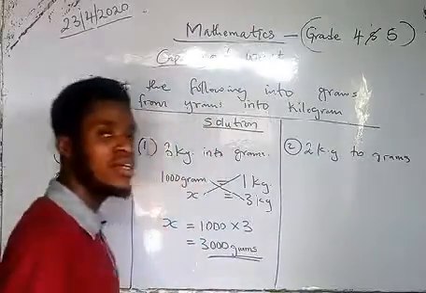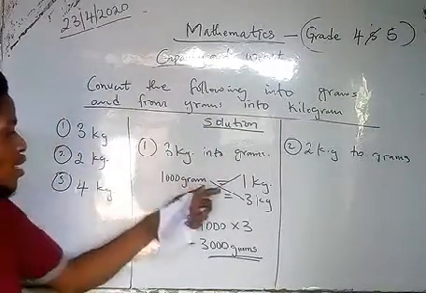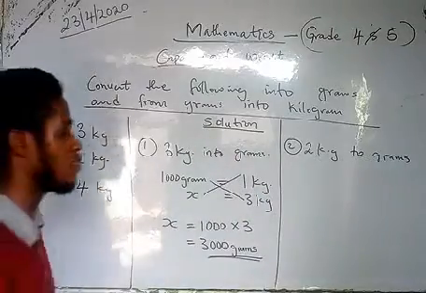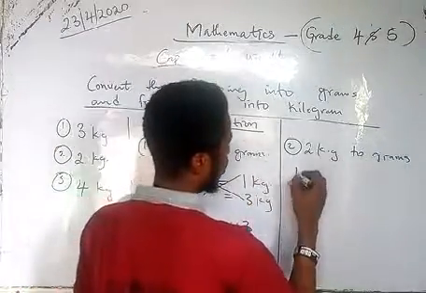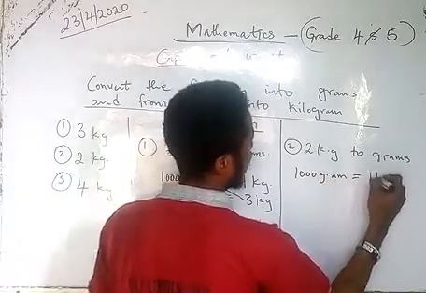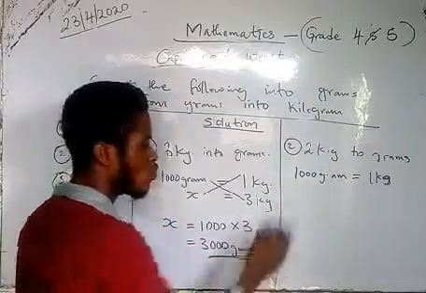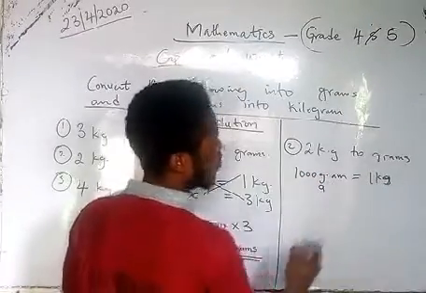How do you do it? Like I said before, we said 1000 grams gives us 1 kilogram. It's the same conversion rule. 1000 grams is equal to 1 kg. But we don't know for 2 kg, so I'm going to put A as the unknown.